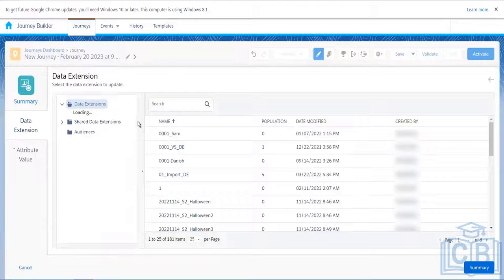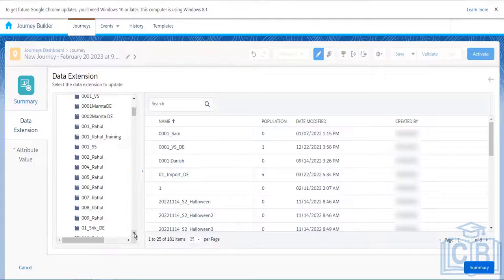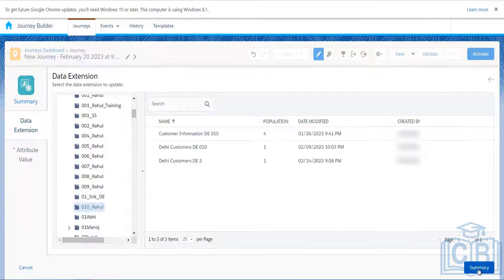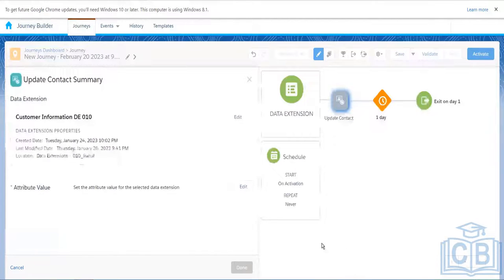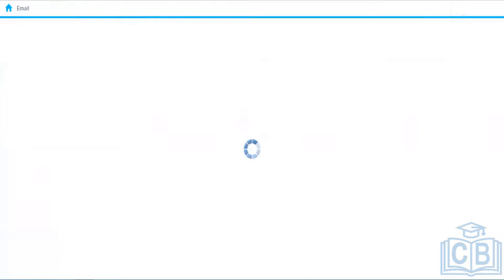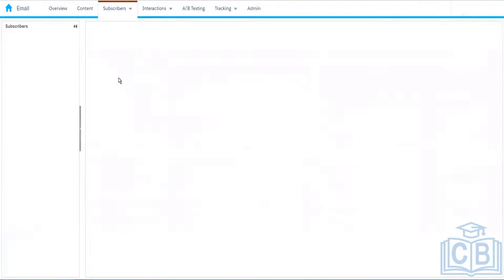Here we have to select the data extension in which we want to update the contact. This is the data extension, and click on summary. Let's say we have this data extension and here we have the records, and what we want to do is send the email to these customers.